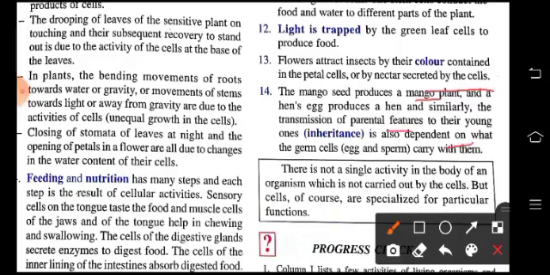So we can conclude that there is not a single activity in the body of an organism which is not carried out by the cells. But of course, cells are specialized for particular functions.